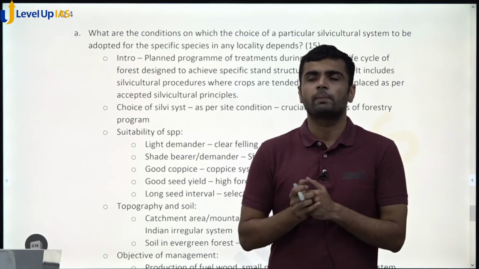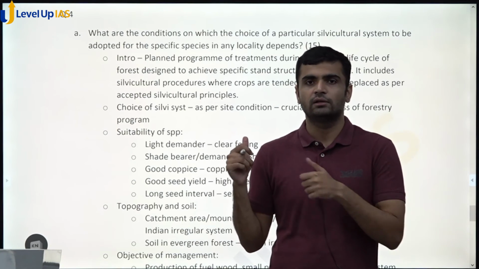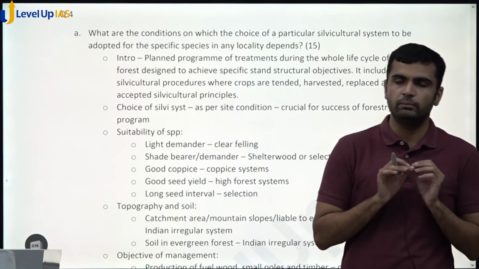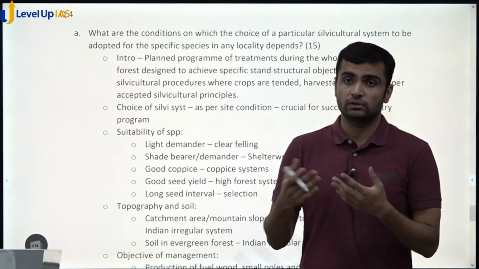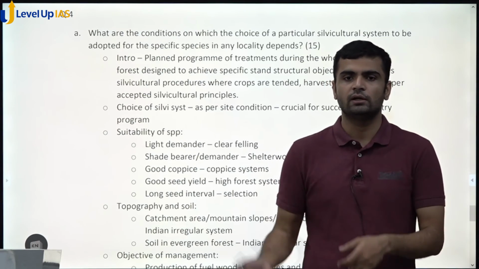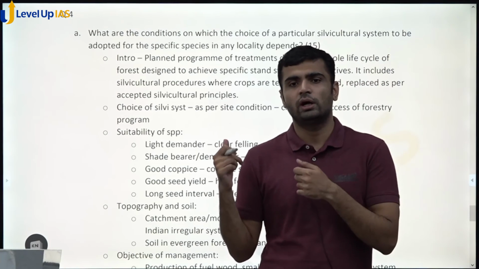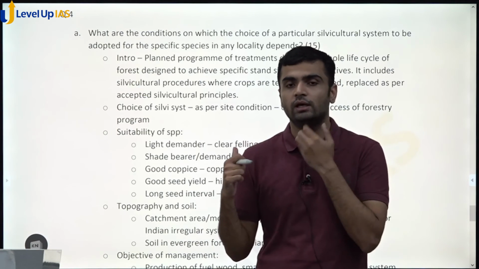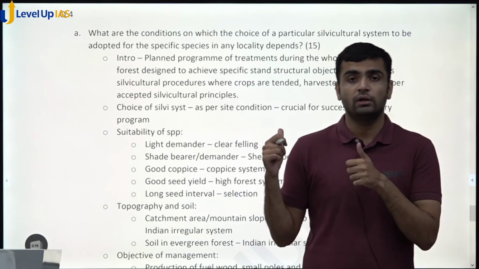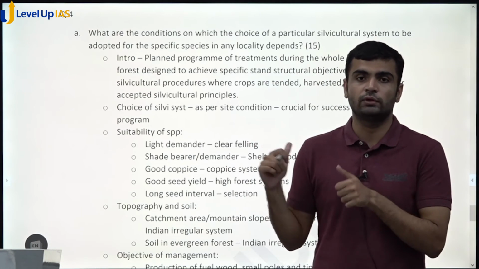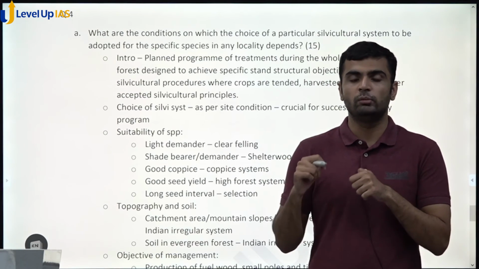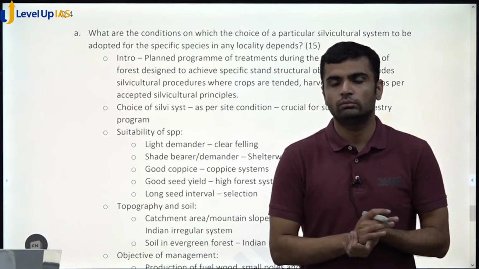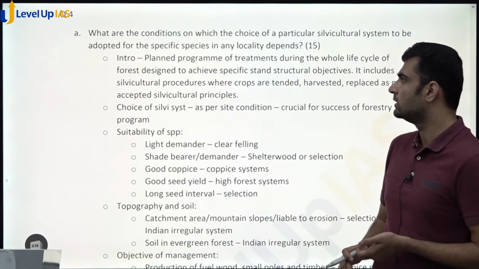So you can prepare this very well, and if you prepare this very well, I believe one would get very high marks, because earlier toppers have also suggested the same thing, that you should attempt more questions from section A of paper 1 and paper 2 as well, because these are the core forestry topics where the examiner would be tempted to give you more marks. This is what toppers have suggested, and since they have very high marks, we can listen to them.